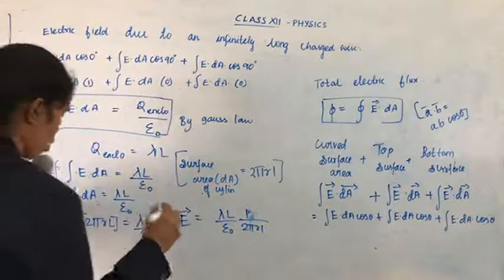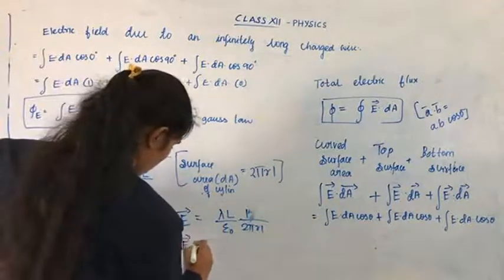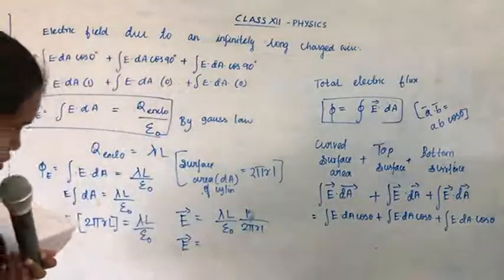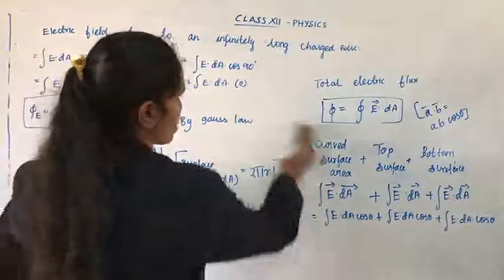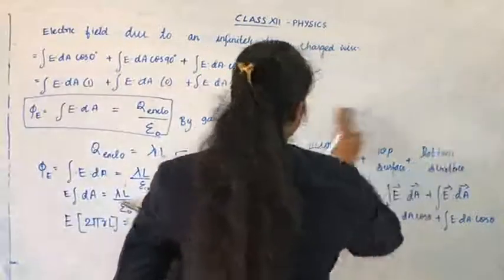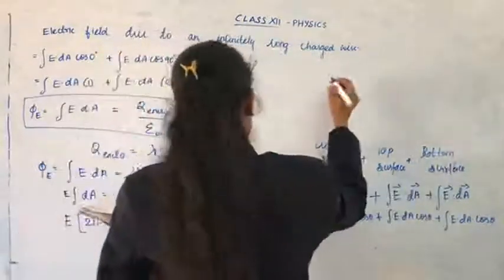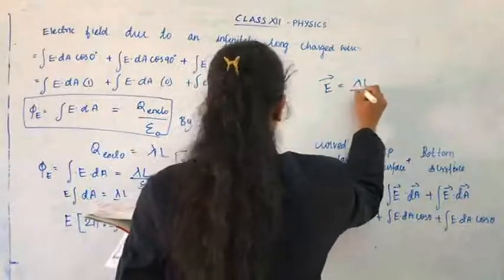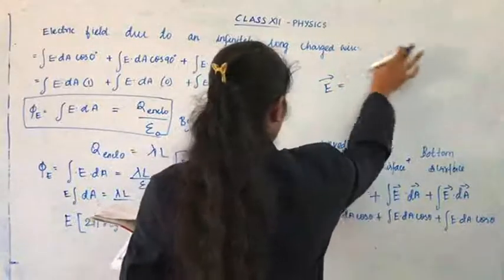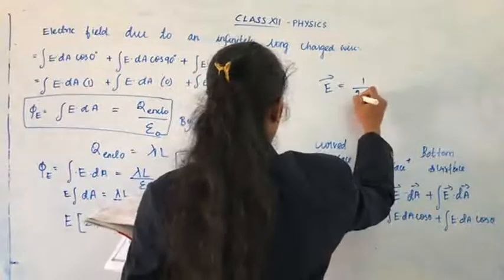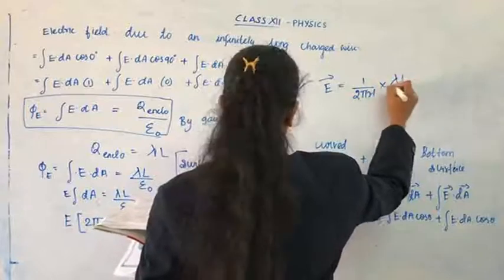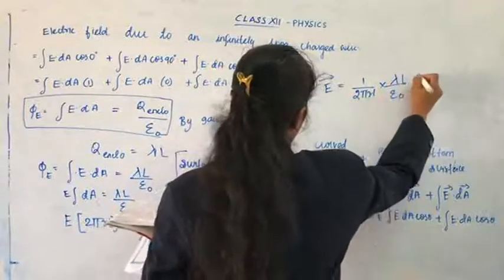So in vector form we have to write E vector equal to, is it visible for you? Writing in vector form, E vector equal to 1 by 2 pi RL into lambda L by epsilon 0 into R cap.